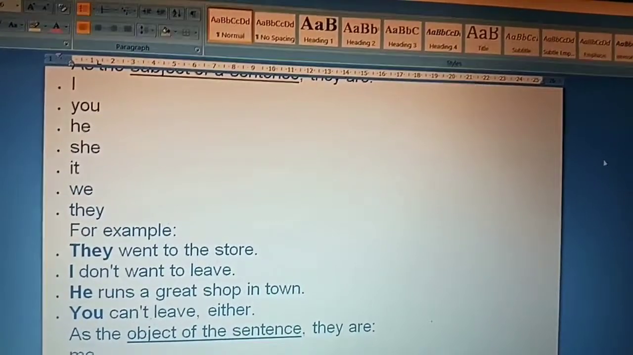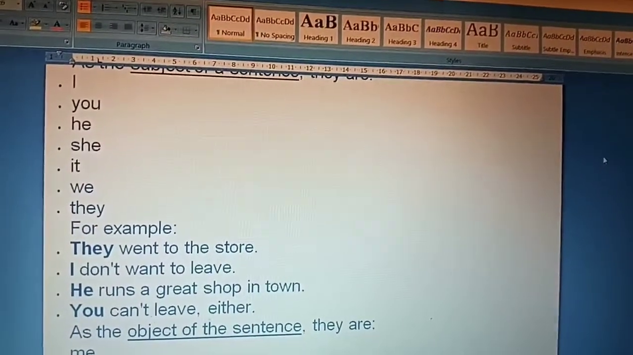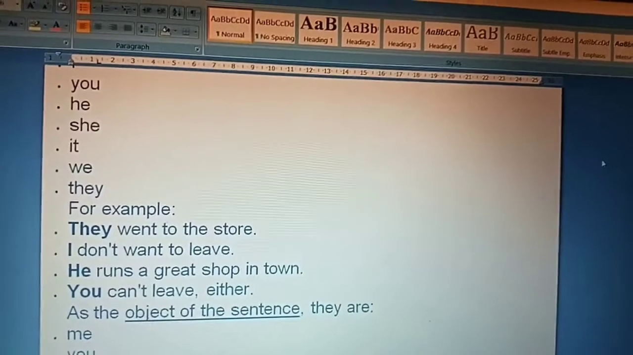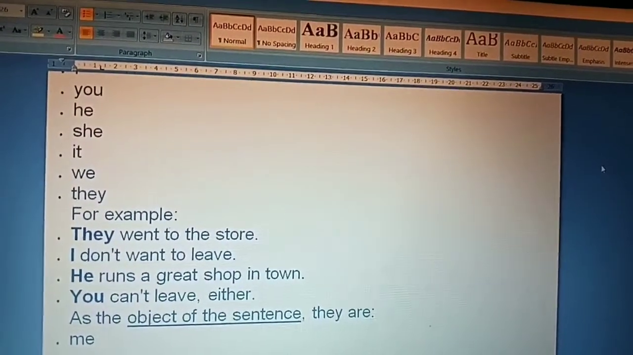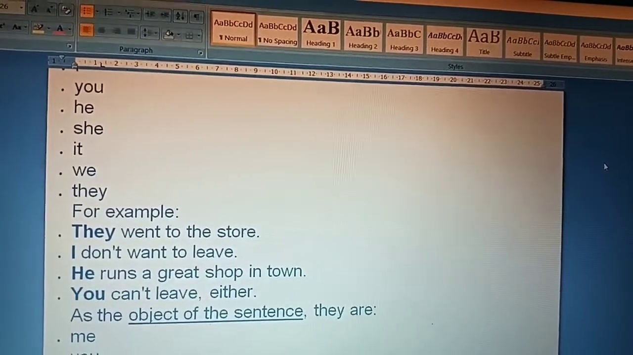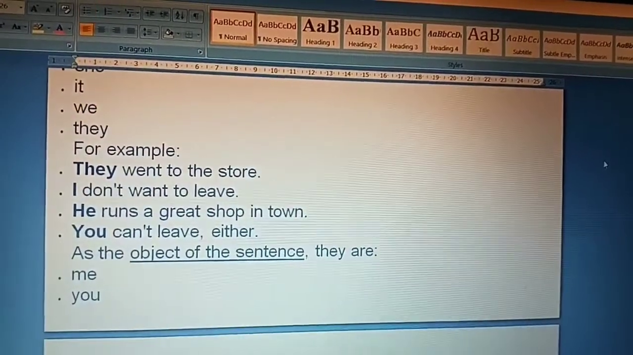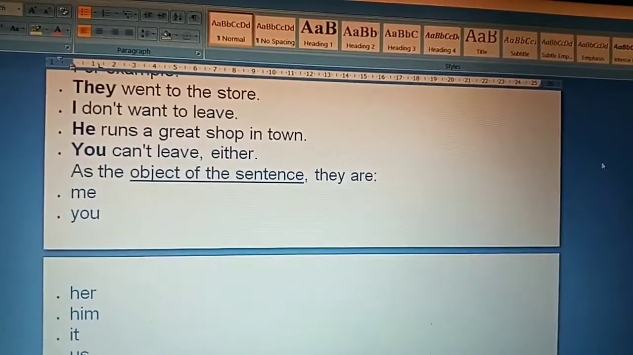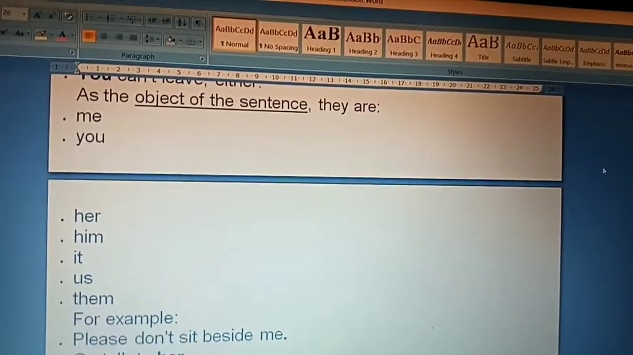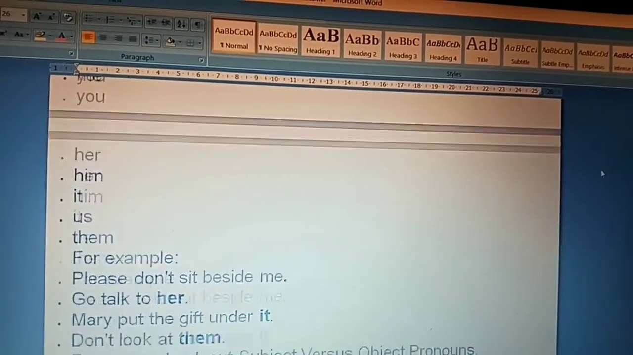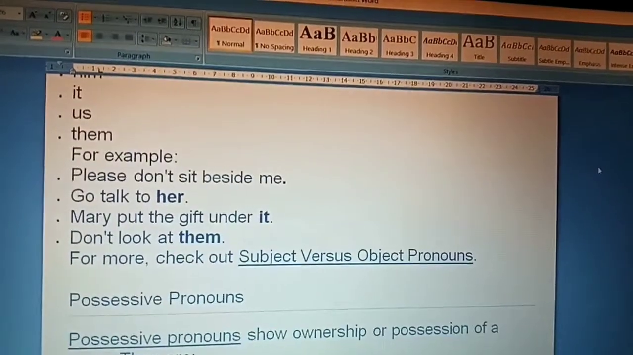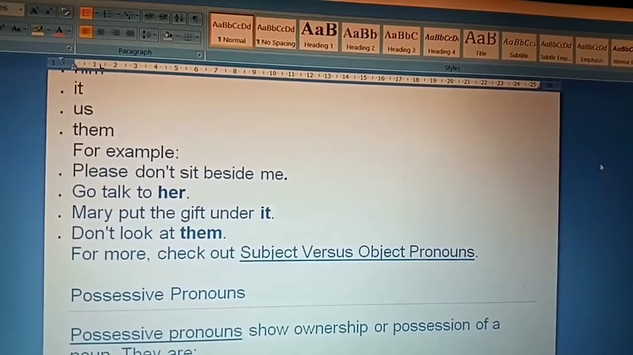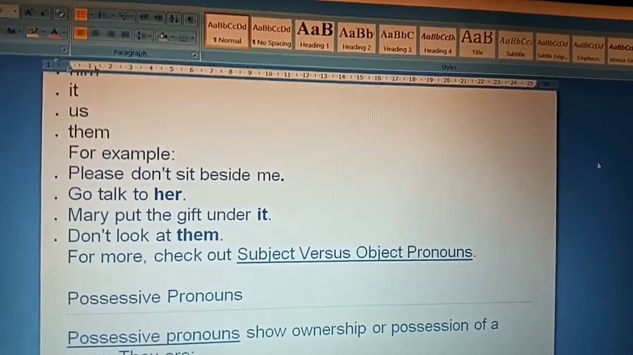For example, they went to the store. I don't want to leave. He runs a great shop in town. You can't leave either. As the object of the sentence, they are me, you, her, him, it, us, them. For example, please don't sit beside me. Go talk to her. Mary put the gift under it. Don't look at them.